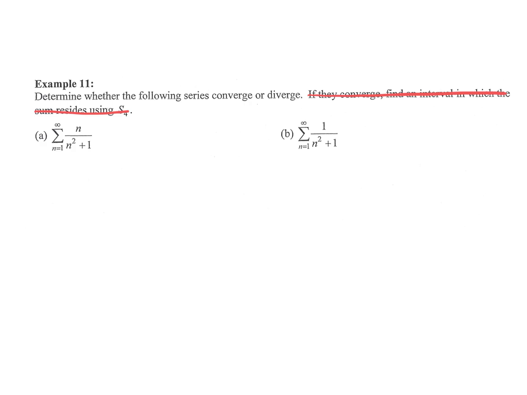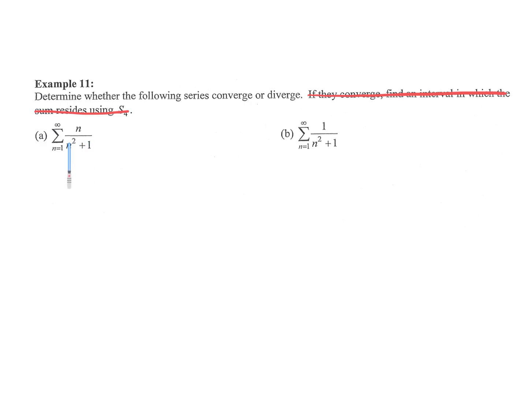So on example 11, we have a summation from 1 to infinity of n over n squared plus 1. We can think of the other tests that we have. We have GST, we have nth test for divergence, and we have telescoping test right now. So we should always start with the nth test for divergence. If I take a limit to infinity of this, we get 0. So we need to keep going.